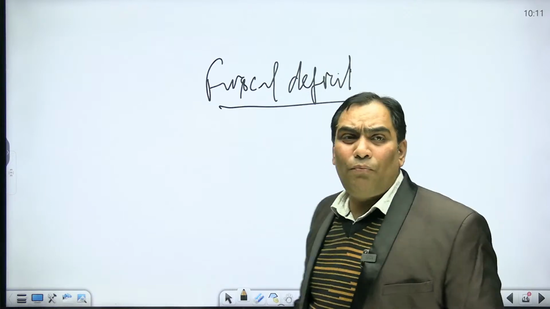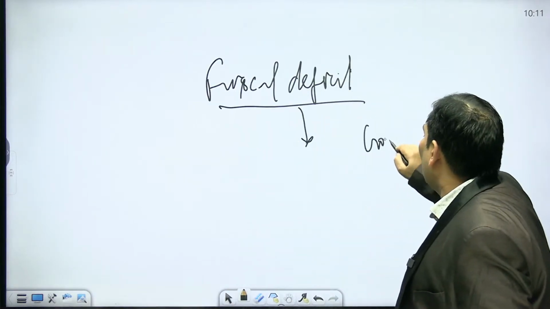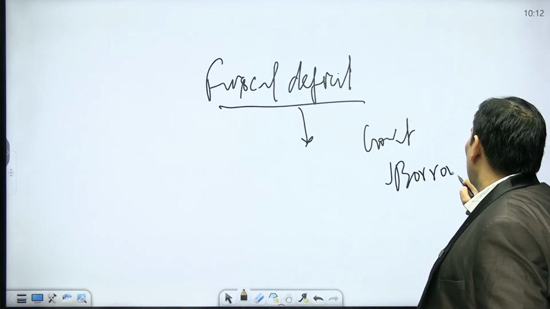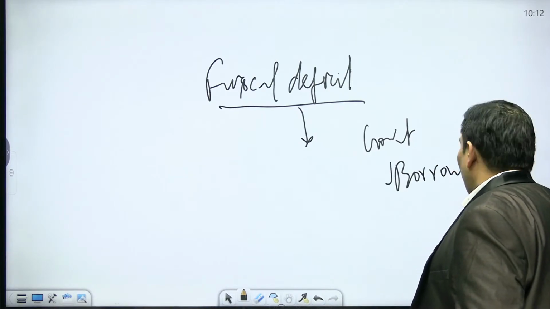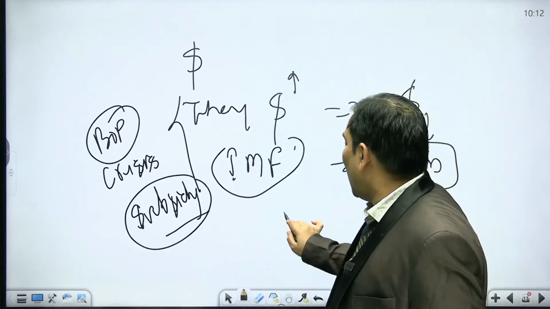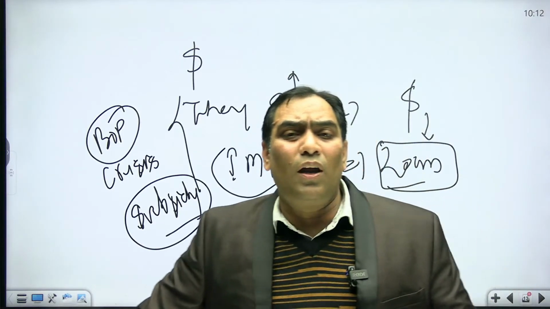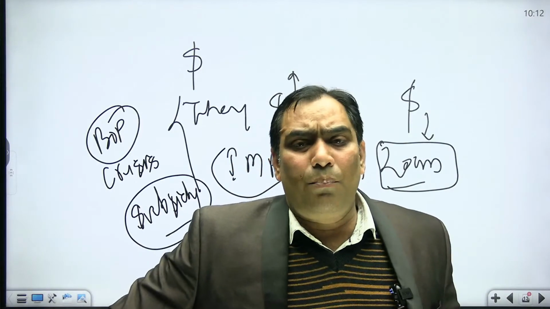So if there is a fiscal deficit, the government can take loans from various sources. It is not necessary that the government has to take borrowings. If the government wants to give a subsidy, it is going to increase their fiscal deficit, not destabilize the BOP.